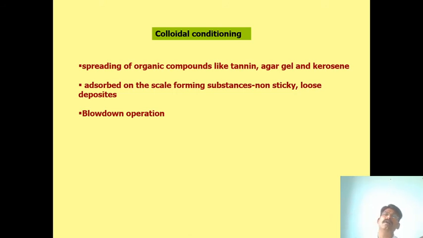So if using tannin or agar gel or kerosene, the hard water salts are non-sticky in nature. They do not stick to the metal layer or inside the walls of the boiler. So they are loose deposits, and we can easily blow down and remove them.